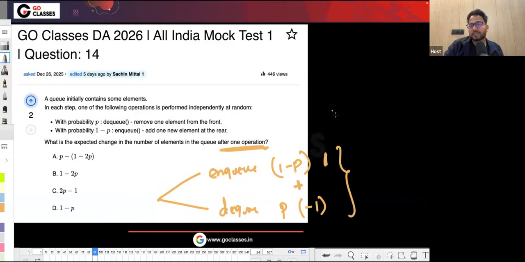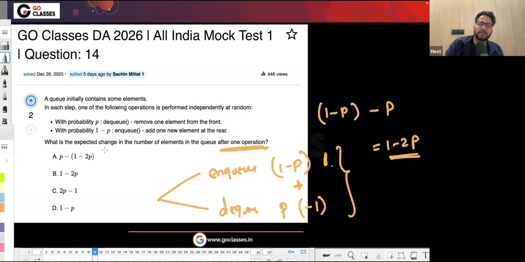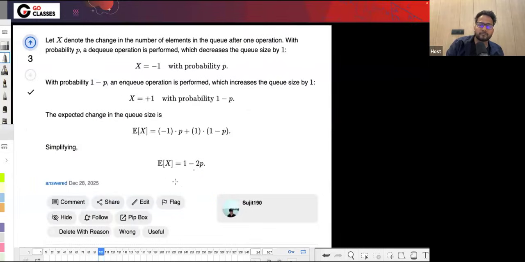So this is 1 minus P into plus one, minus P, which means minus P, right? So it is 1 minus 2P. So 1 minus 2P will be the change in the number of elements after one operation. Okay, so 1 minus 2P. So B is the correct answer here. So this was also an easy question. I hope you understood this question.